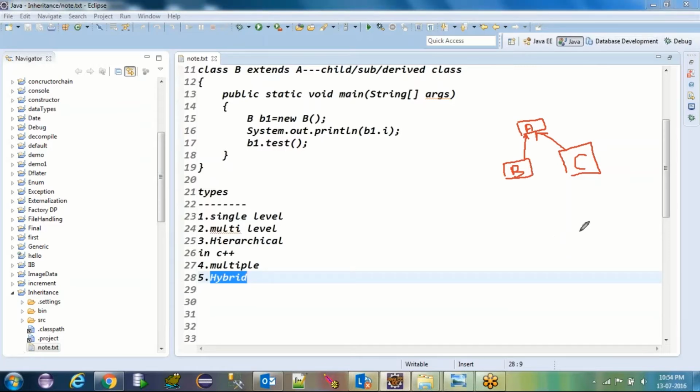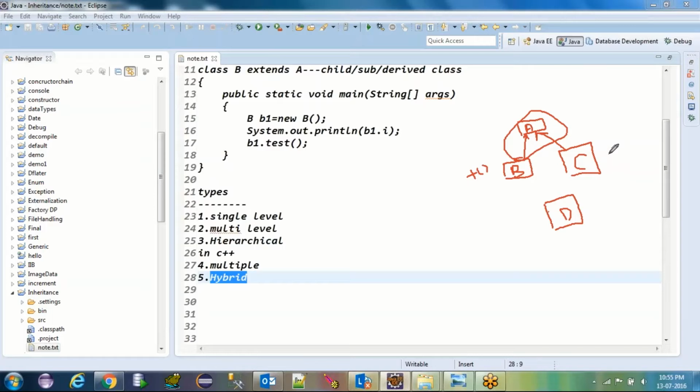What multiple inheritance says is, we have 2 superclasses and 1 child class. Consider the same example, but ignore the earlier part and consider from B to C. Assume inside the B class we have a method called T method.